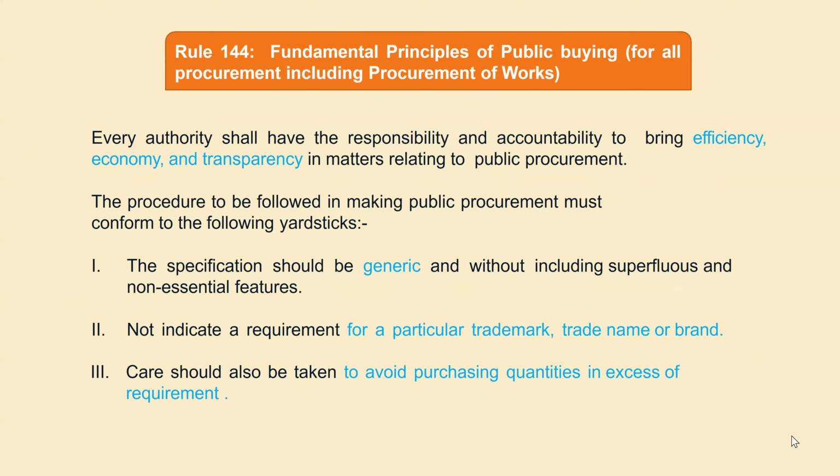As per rule 144, fundamental principle of public buying, we have to follow a certain procedure. The responsible officer shall bring efficiency, economy and transparency while procuring the goods. The procedure followed in making public procurement must conform to the following yardstick. Mainly, your specification should be generic. While framing the specification, you should not write for a particular brand, trade name or trademark.